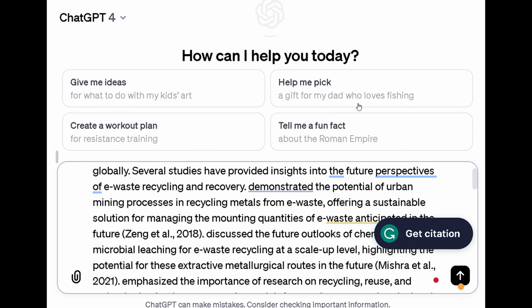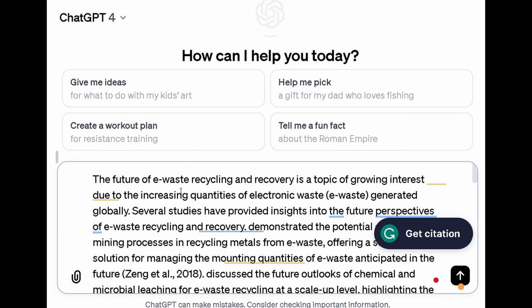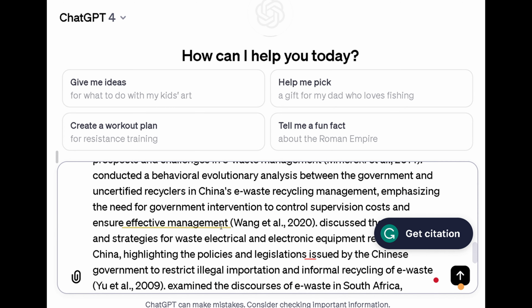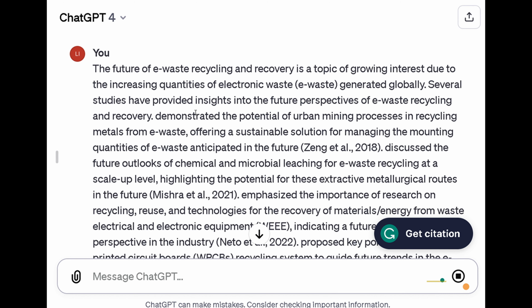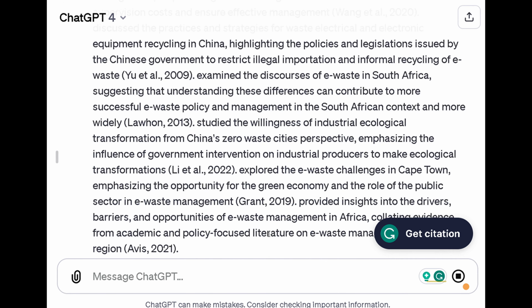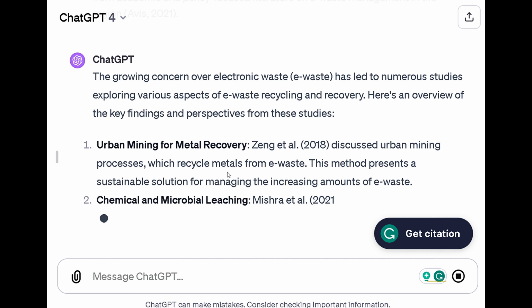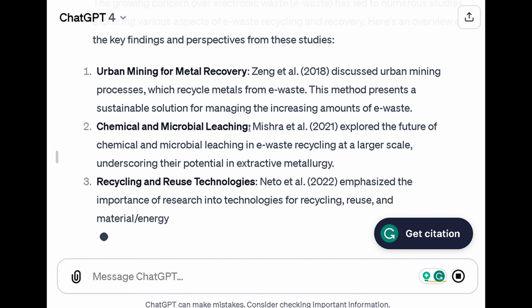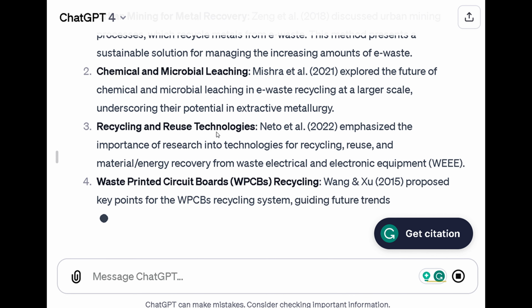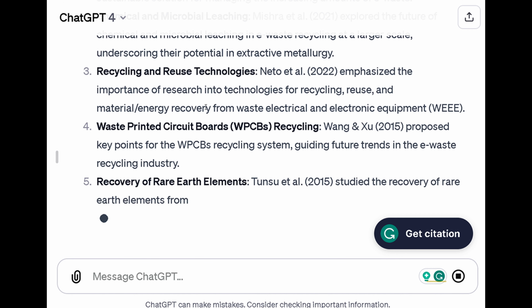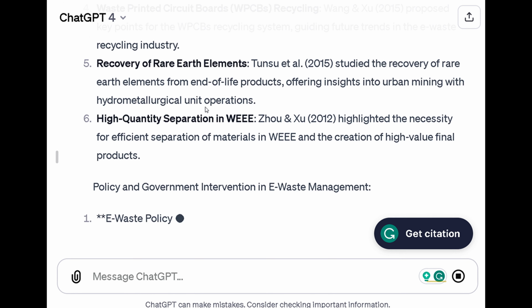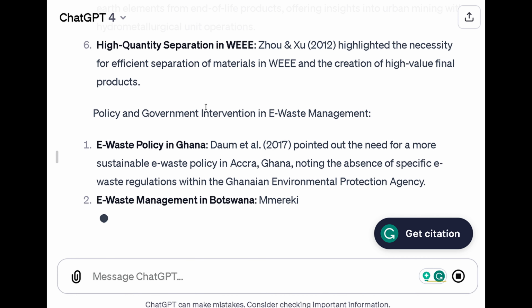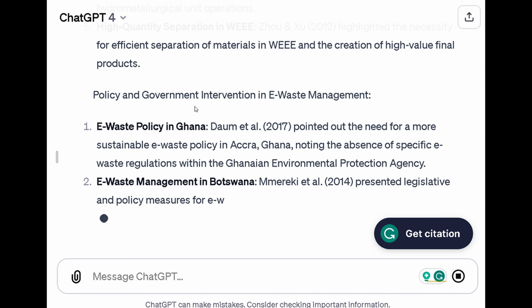But what I've done is I've cut and pasted those 2 paragraphs into ChatGPT, and I'm going to ask it for a bit of support and guidance in terms of what's going on here. So it's got an overview of the key findings. Coming from the business school, some of these elements are not really focused on what I'm after in terms of management policy level changes. And so that's partly why I had the second query there about policy focused articles.